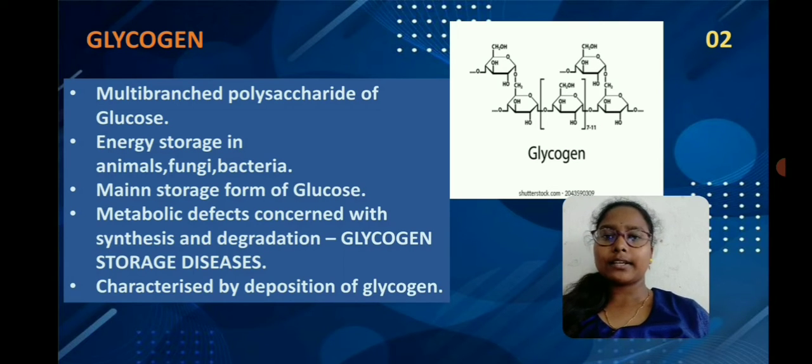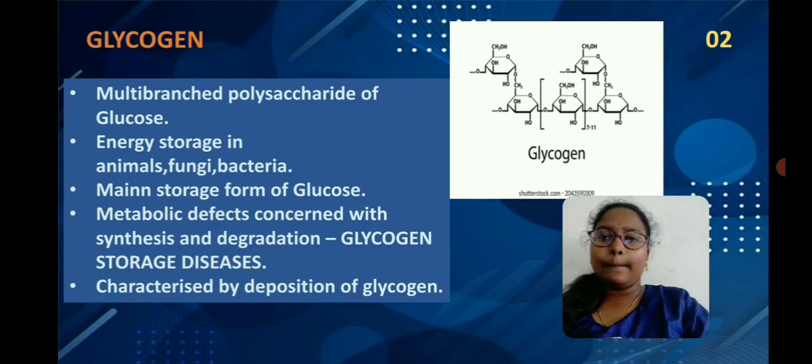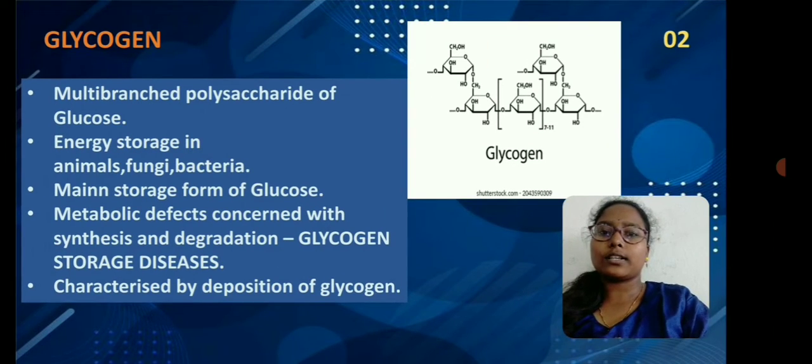And third, the brain requires a continuous supply of glucose for energy, which is mainly obtained from glycogen. Hence, these are the 3 reasons we call glycogen a fuel reserve for our body.